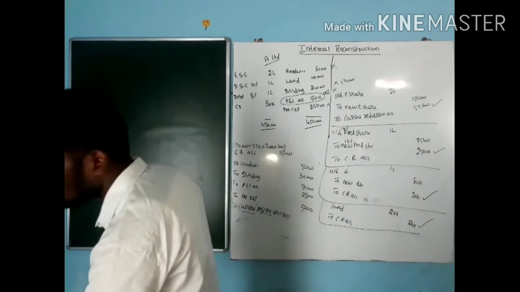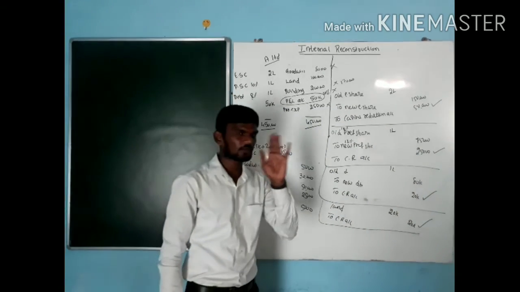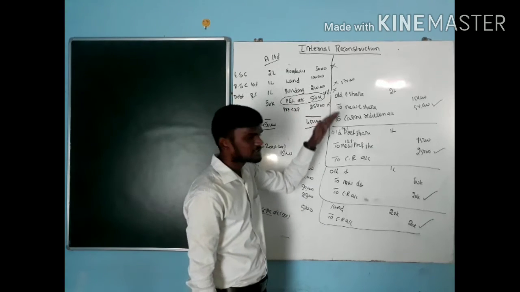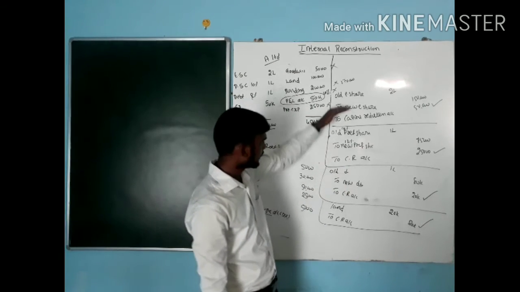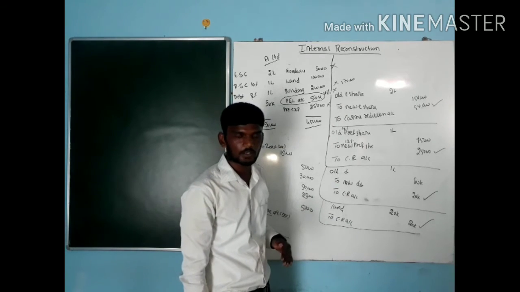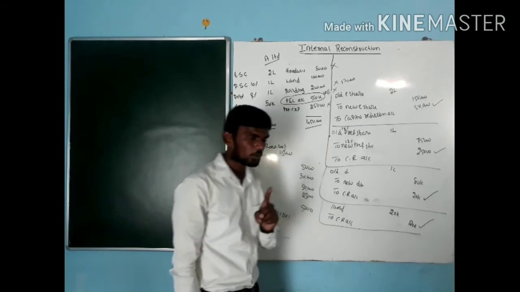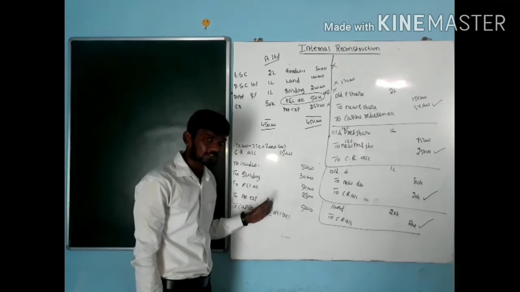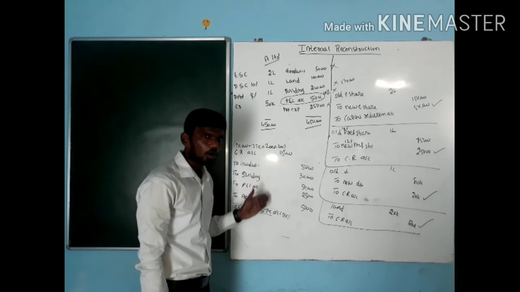See here, for all the profits, wherever you are getting a profit, pass separate journal entries. See, 1, 2, 3, 4. For all these entries we are getting the profit amount. Whereas when it comes to loss, pass only one entry, that is the last entry, capital reduction account debit to all the losses. Why?